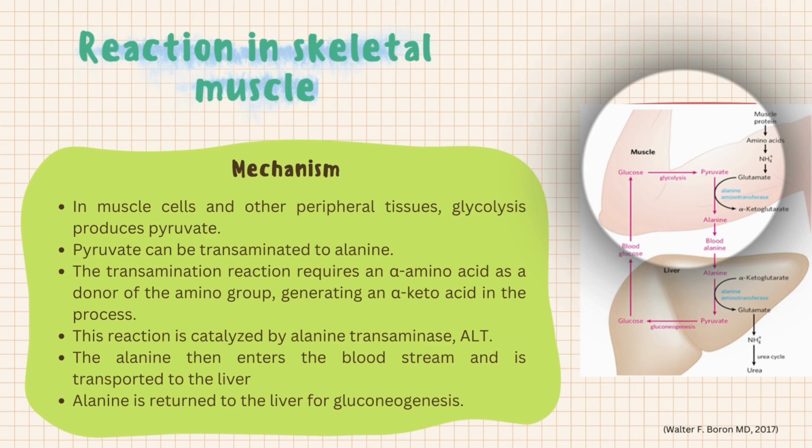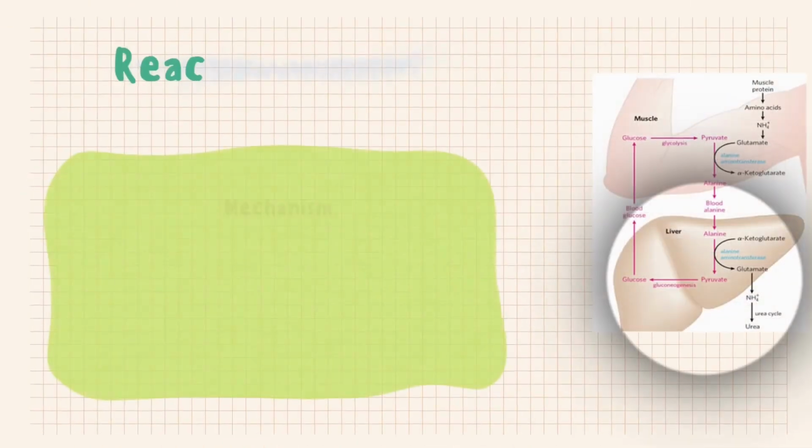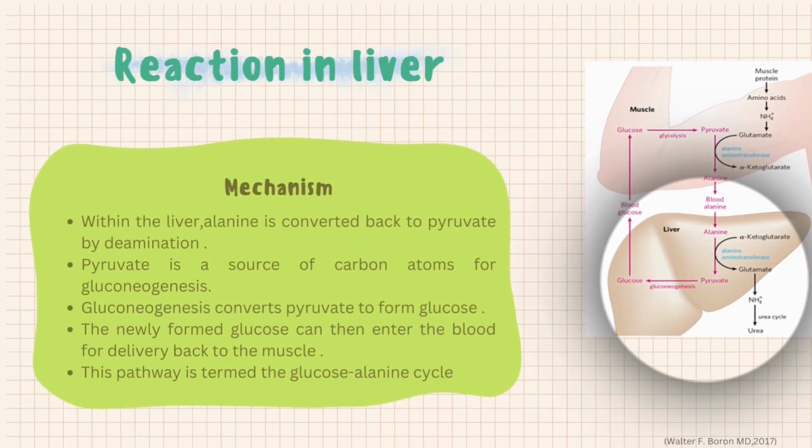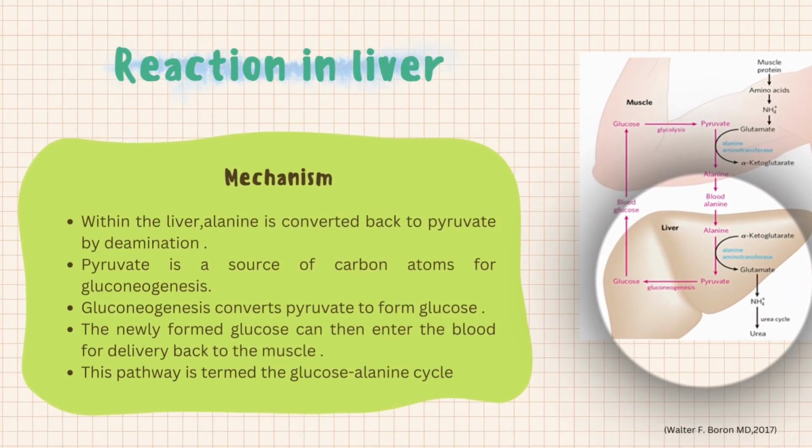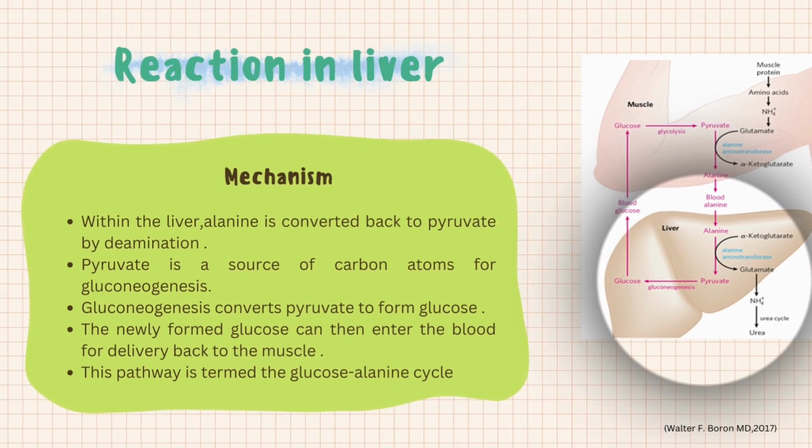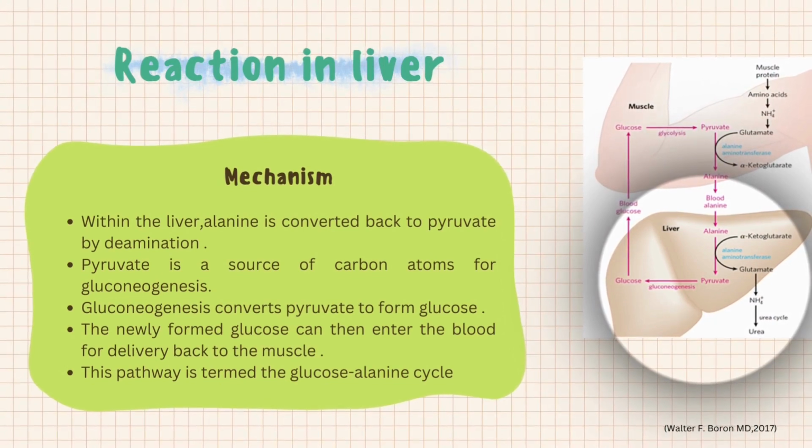The alanine then enters the bloodstream and is transported to the liver. Afterwards, alanine is used in the liver for gluconeogenesis. Then, in the mechanism in the liver, alanine is converted back to pyruvate by deamination. Pyruvate is a source of carbon atoms for gluconeogenesis. Gluconeogenesis converts pyruvate to glucose. The newly formed glucose can then enter the blood for delivery back to the muscle. This pathway is termed the glucose-alanine cycle.